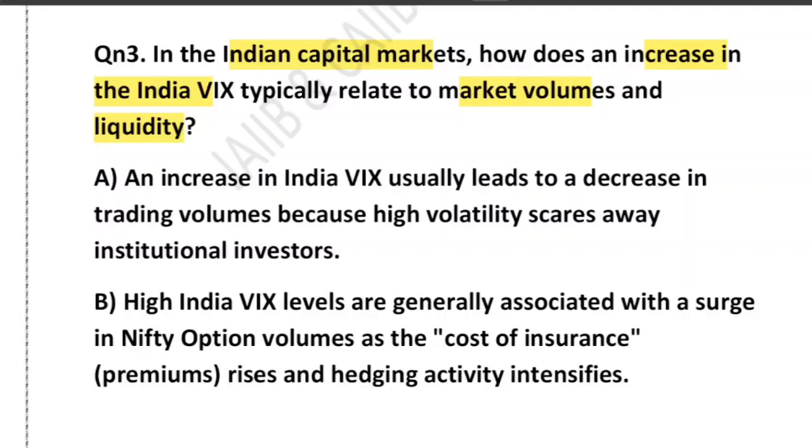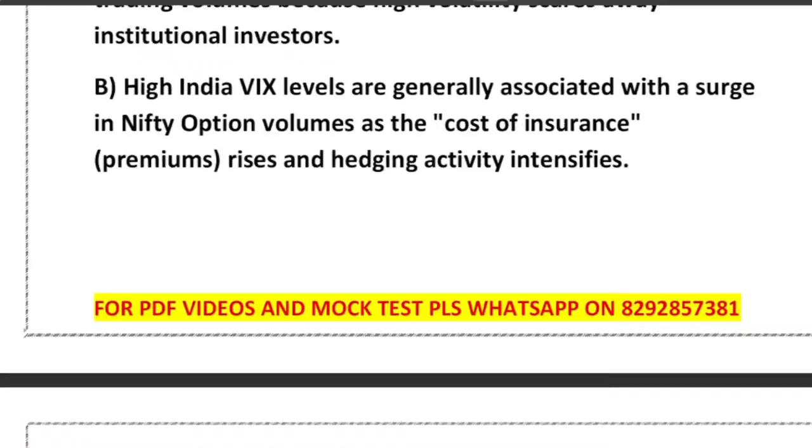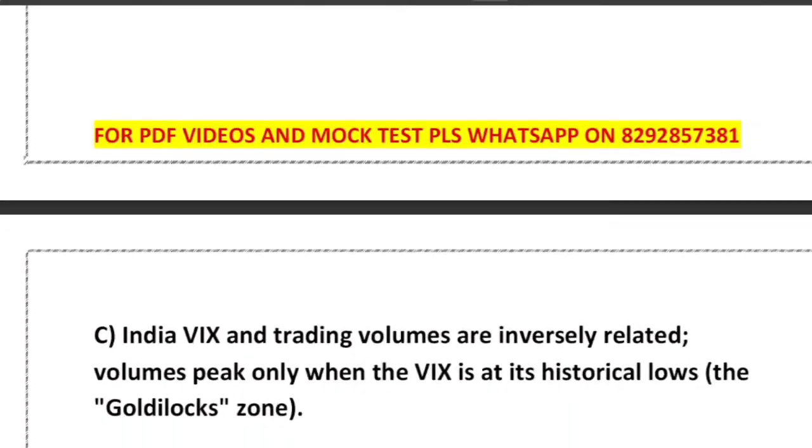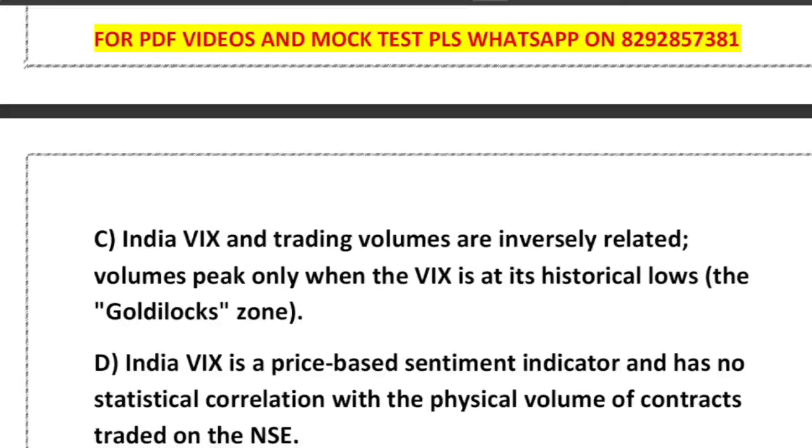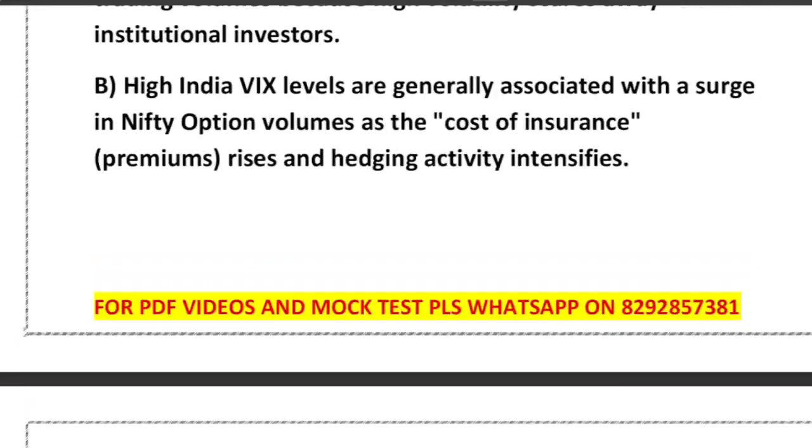Option A, an increase in VIX usually leads to a decrease in the trading volume. Option B, high India VIX levels are generally associated with a surge in the Nifty option volume. Option C, Indian VIX and trading volume are inversely related. And option D, Indian VIX is a price-based sentiment indicator and has no statistical correlation with the physical volume of the contract. Very good question.